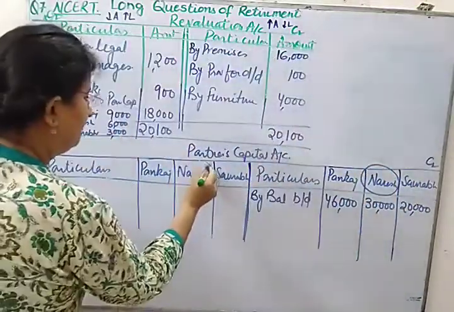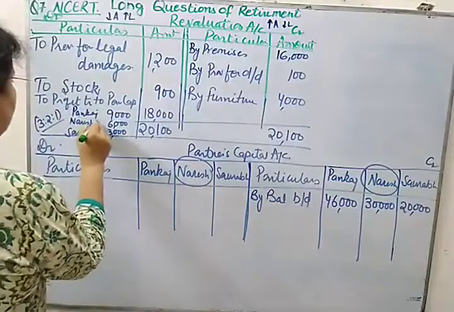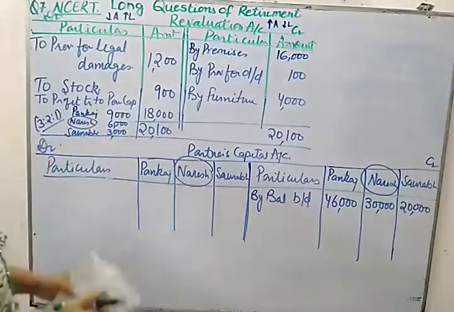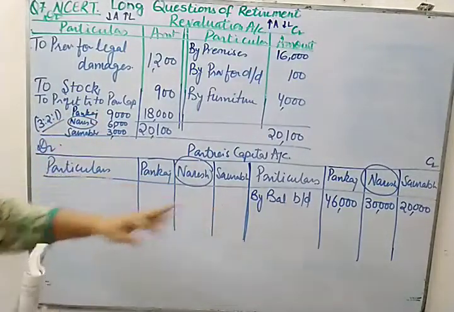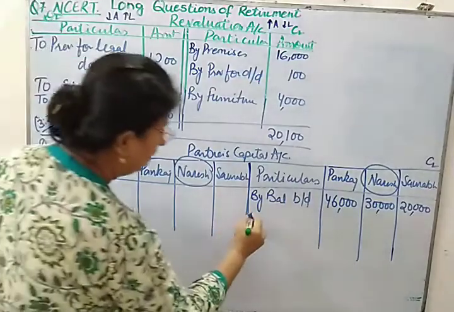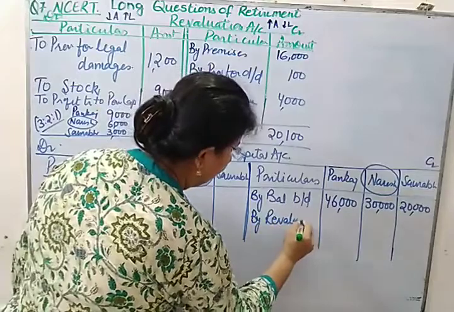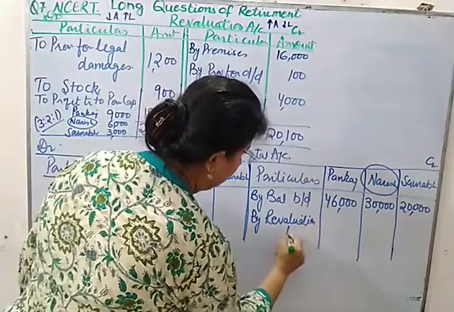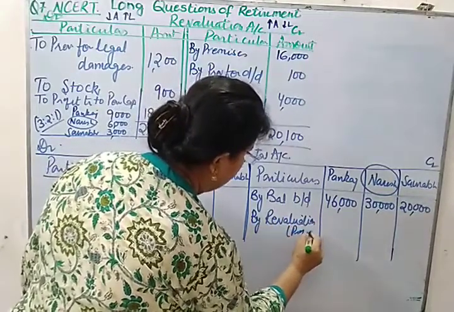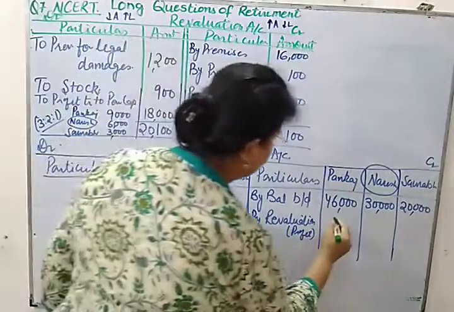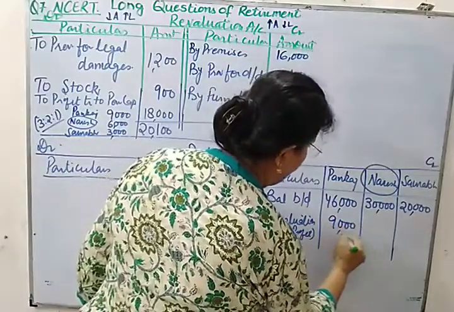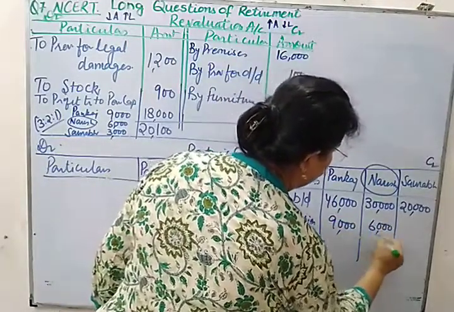It is always better to encircle the retiring partner. And then we can transfer the revaluation profit, so that will be by revaluation, in the bracket you can mention profit. The profit will be 9,000, 6,000 and 3,000.